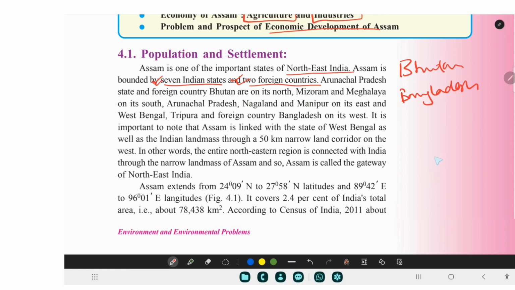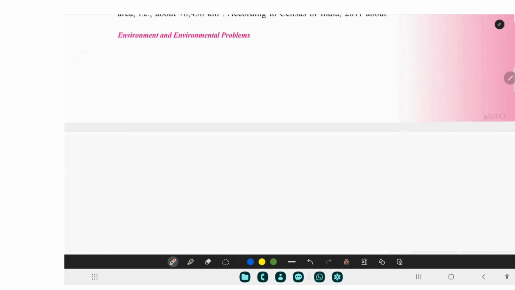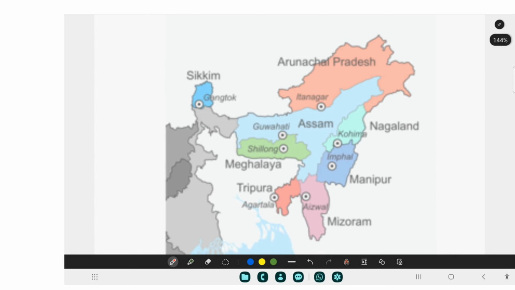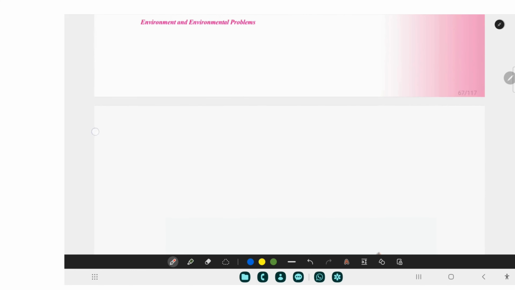If I have to show you, I have the map here, so let me show you the map itself. So this is Assam, with Arunachal Pradesh in the north. In the east you can say Nagaland, Manipur. In the south you can say Meghalaya, the green one here. Then Tripura, Mizoram. Please have a good hard look into this map.